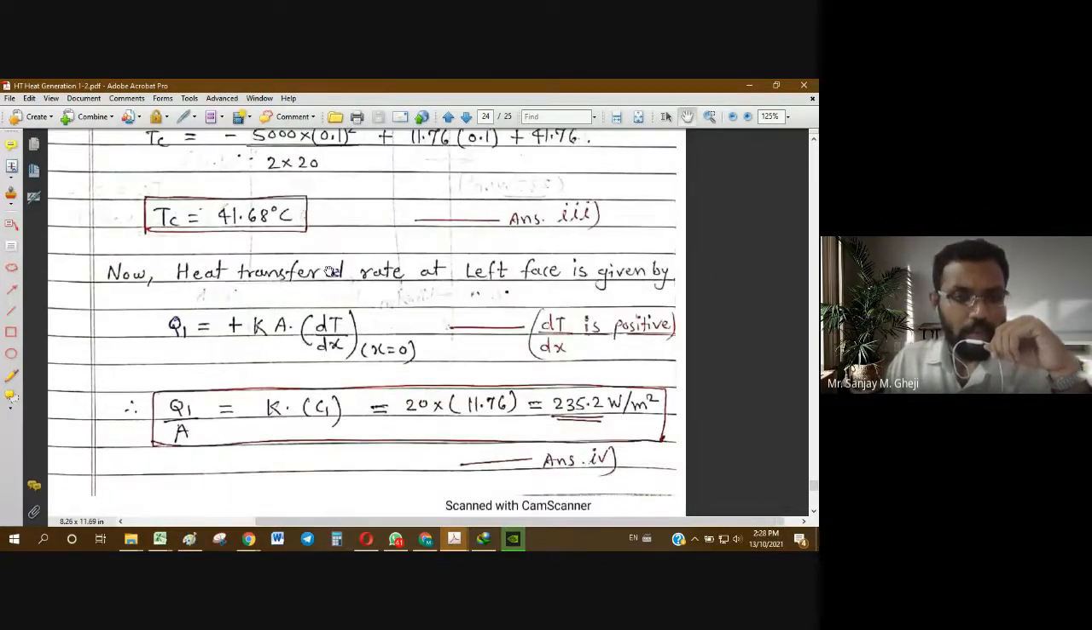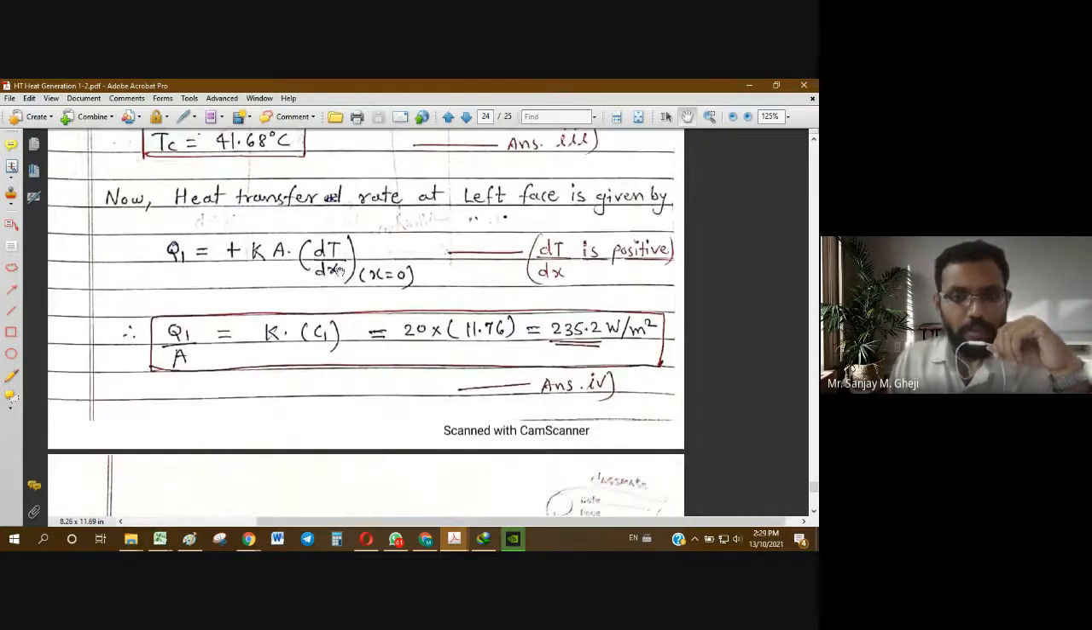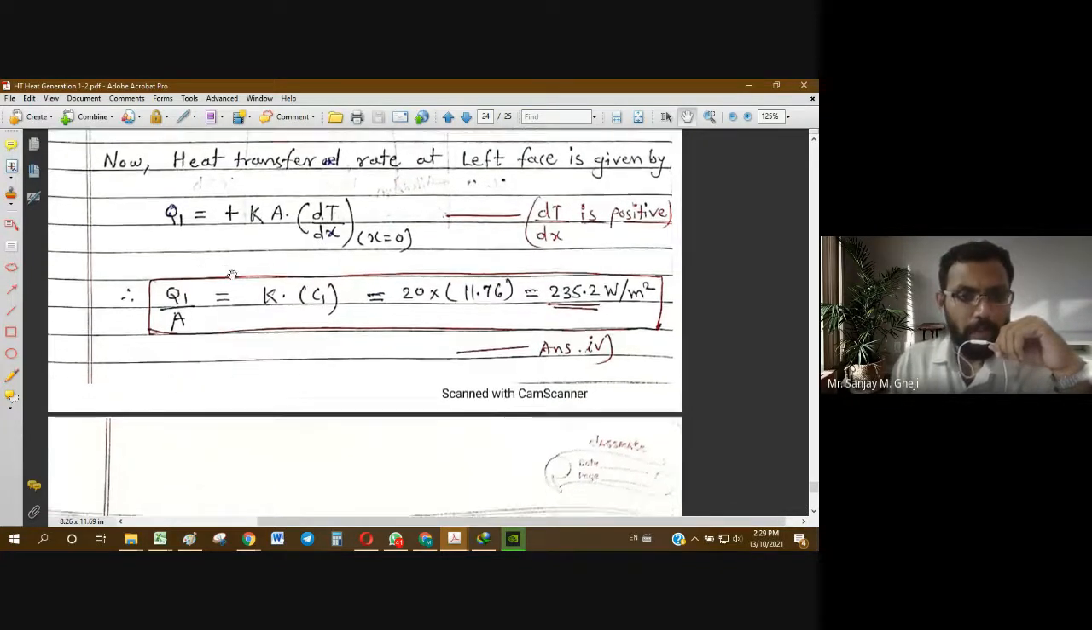Now, for the last one, the heat transfer rate at the left face and the right face. At the left face it is q1 equal to plus kA dT/dx at x equal to 0. We use plus because dT/dx is positive. Now dT/dx at x equal to 0, from the derivation, is nothing but the value of c1. So simply put c1 into 20, that is k, and you get 235.2 watt per meter square.